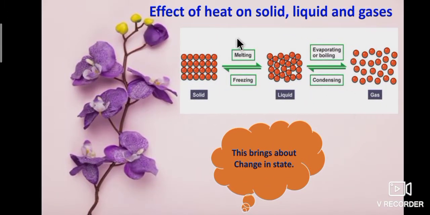Particles arrangement in a substance will change for any reason, particularly by applying pressure or altering temperature. That means the physical state of the substance gets changed. Increase of temperature carries out melting, evaporation or boiling. Decrease of temperature carries out condensation and freezing. So, this brings about change in state.